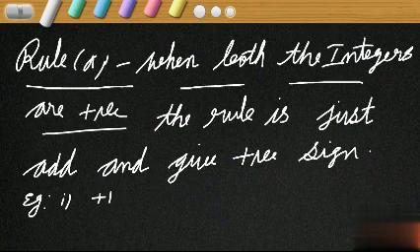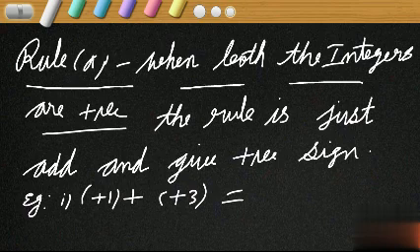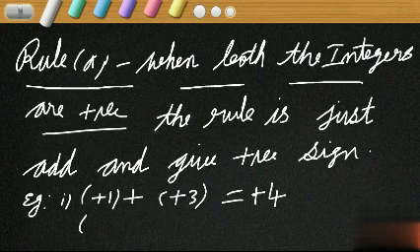That means +1 is one integer, +3. Here, what about two integers? Are they positive? Yeah, both are positive. So what we have to do here? Add and give positive sign. Add 1 plus 3. 1 plus 3 is what? 4. And give sign plus. +4. Okay. Next, +2 +5.